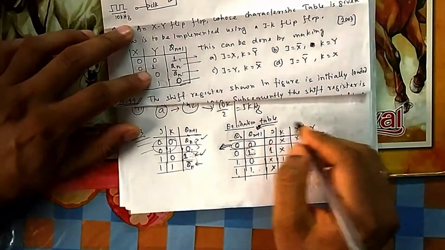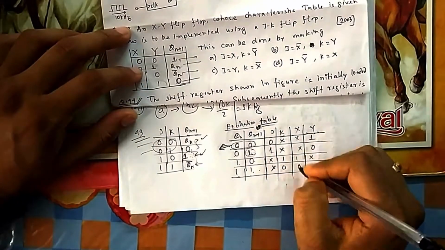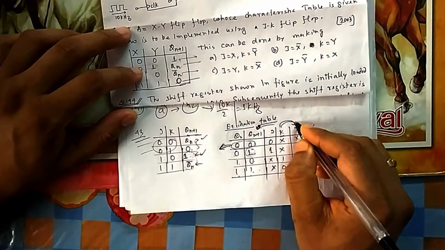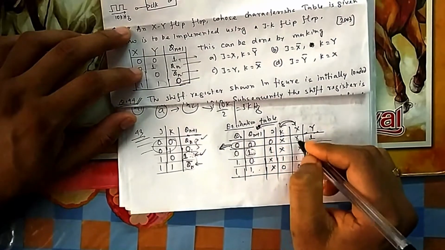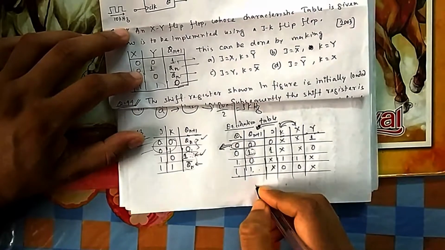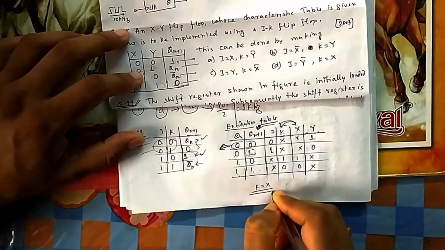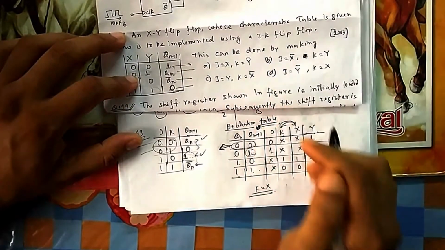Now you compare these two, x and y. So if you see this and y, x and k both are exactly same. XX 10, XX 10. So your k should be directly x. So from the options you can see it is option D.